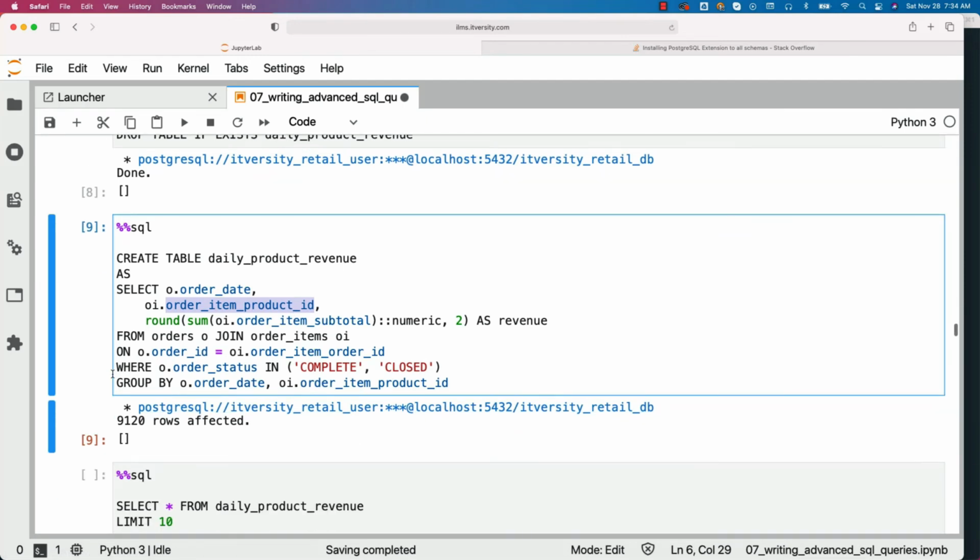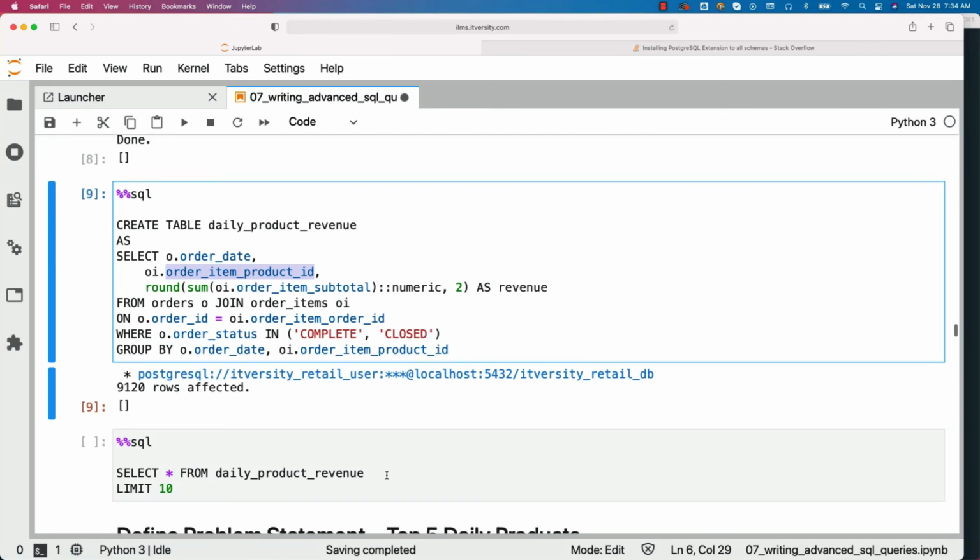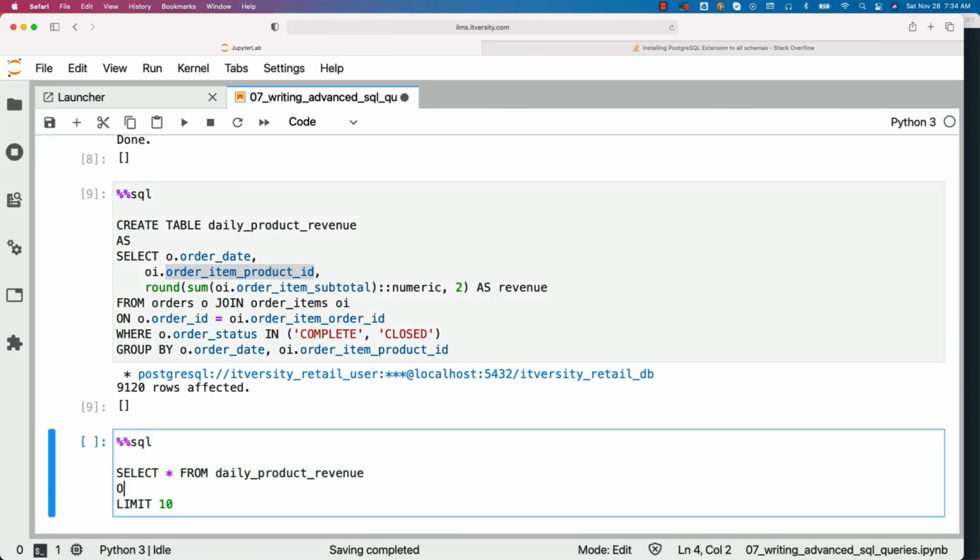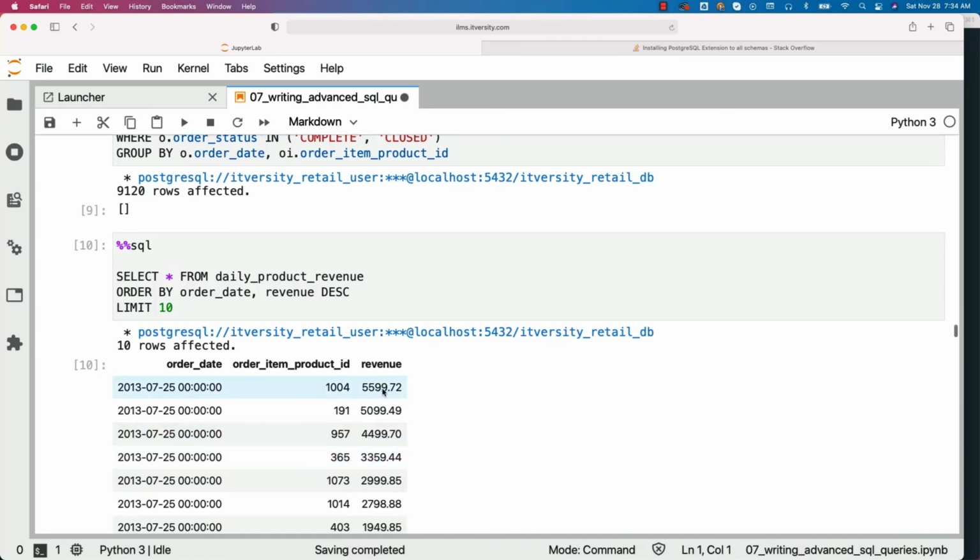We can also validate the data by saying select star from daily product revenue, order by order date, and then revenue DESC limit 10. You can see the results here. So 1004 is the top performing product with revenue $5,599.72 followed by 191.